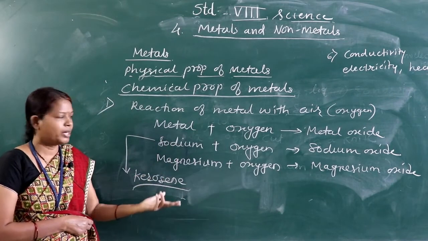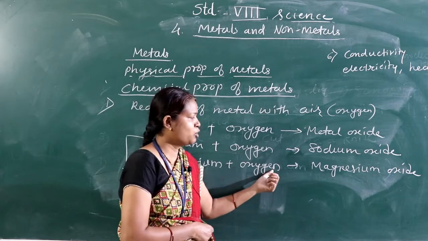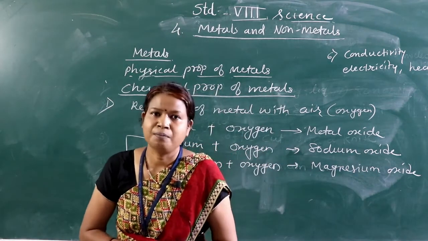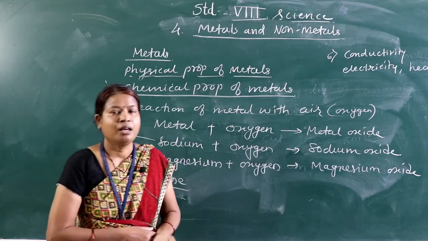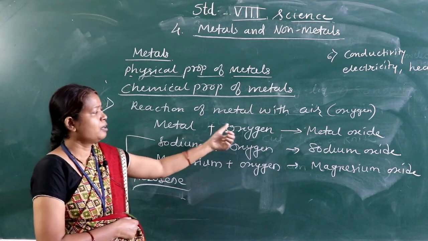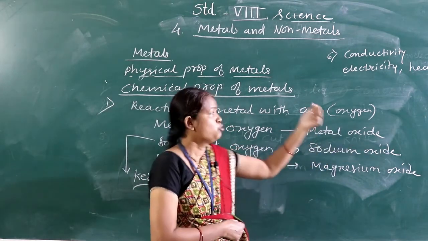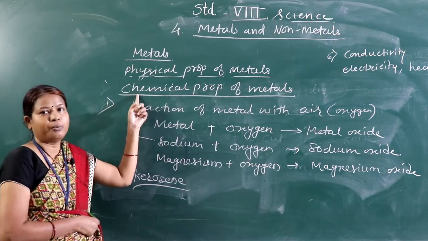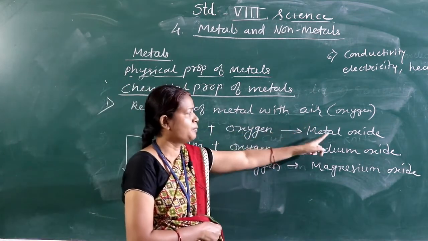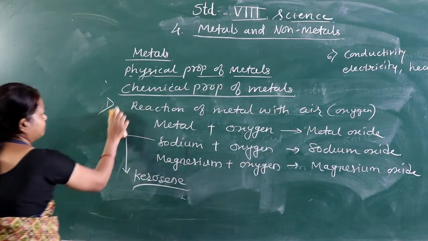We can take many examples. Magnesium is also a metal. When magnesium comes in contact with oxygen, it forms magnesium oxide. Similarly, you can say aluminium, calcium, and iron also. Iron, if it comes in contact with oxygen, forms iron oxide. So this is the first chemical property of metals, that they react with air and form metal oxide.